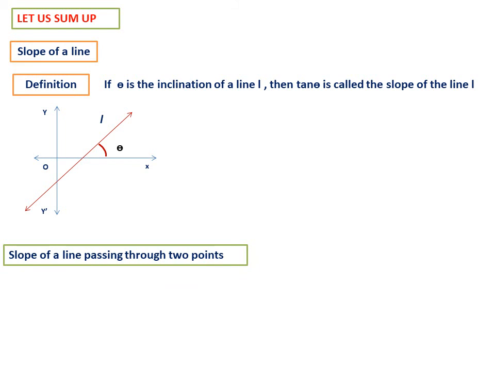Second, we studied the slope of a line passing through 2 points. We have studied this: m equal to y2 minus y1 divided by x2 minus x1. This is one important formula. Today we have studied only 2 important concepts. One is slope, another is finding the slope when the line passes through 2 points.